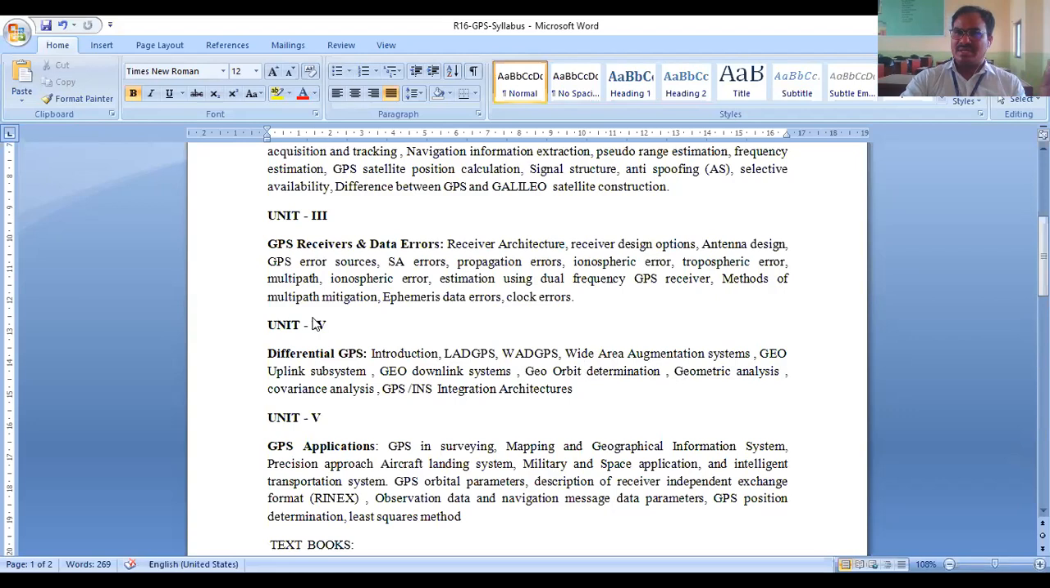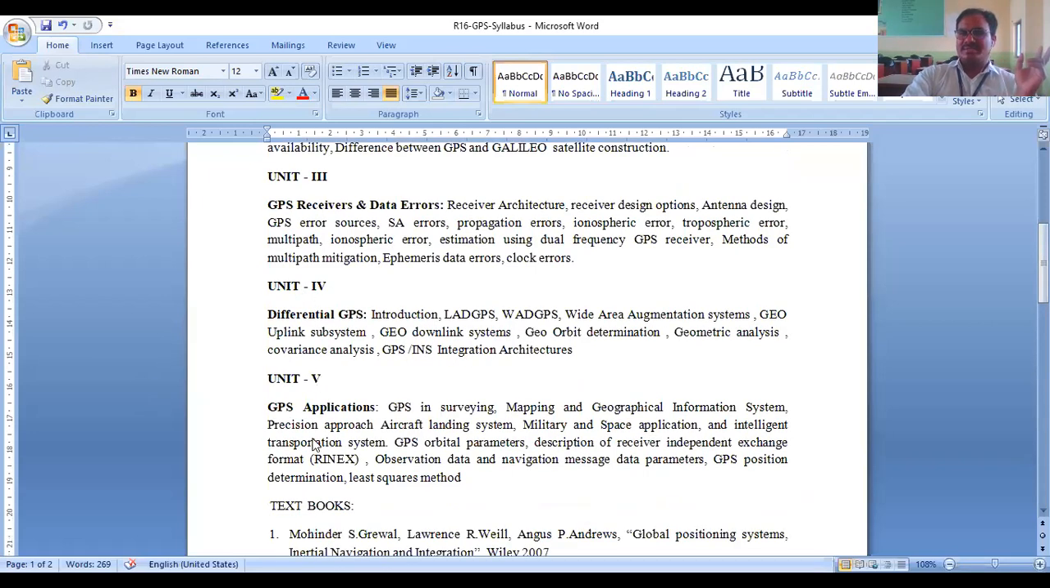The Earth station will use the satellite uplink and the satellite downlink systems. So there we learn geo uplink and geo downlink systems. And GPS INS integration. INS is inertial navigation system, GPS is global positioning system. Before the invention of the GPS, engineers used the INS, the inertial navigation system. They did not use any references like what we use in GPS navigation. These two are to be integrated. That is the last topic of unit 4.